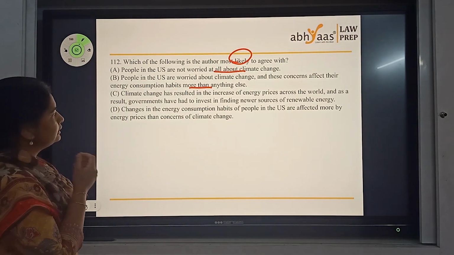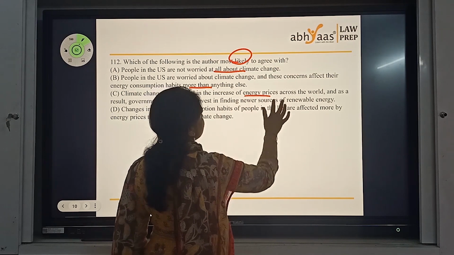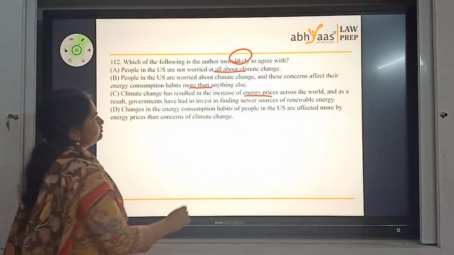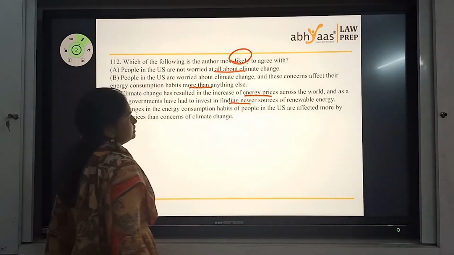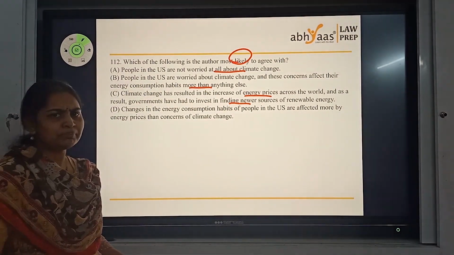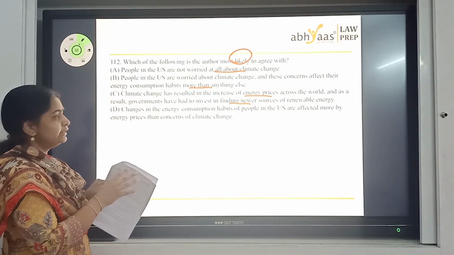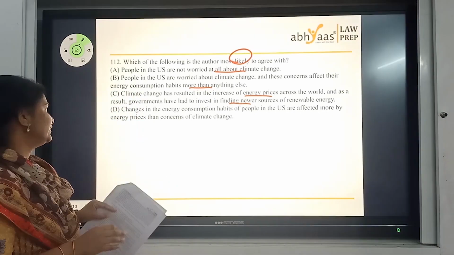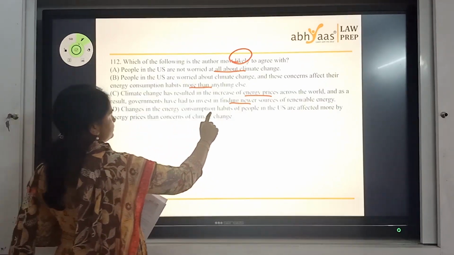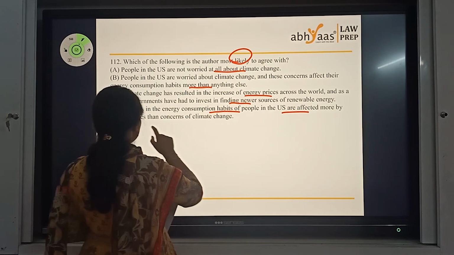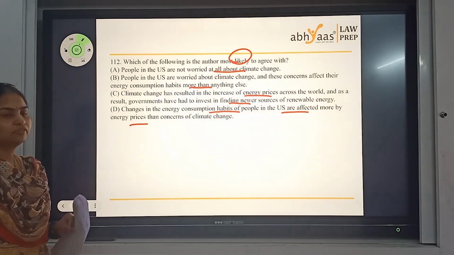Climate change has resulted in an increase of energy prices across the world and as a result governments have had to invest in finding new sources. It was more a supply-demand kind of scenario than the climate change kind. So let's park this option and move on to the next. Changes in energy consumption habits of the people in the US are affected more by energy prices than the concern of climate change.